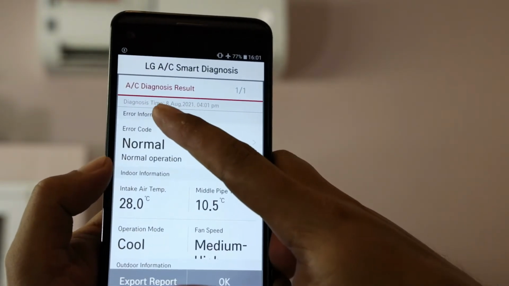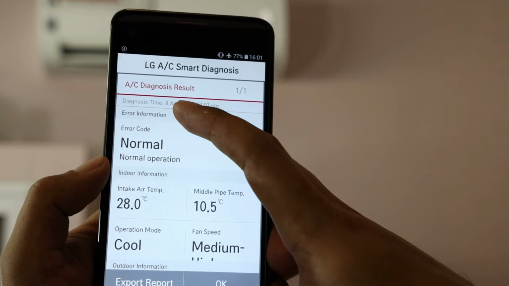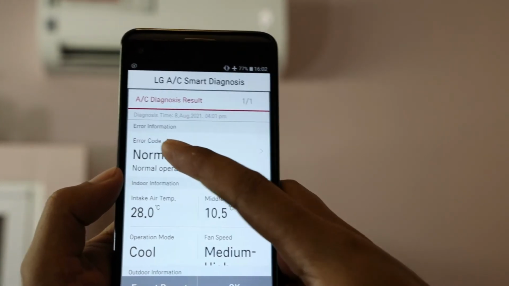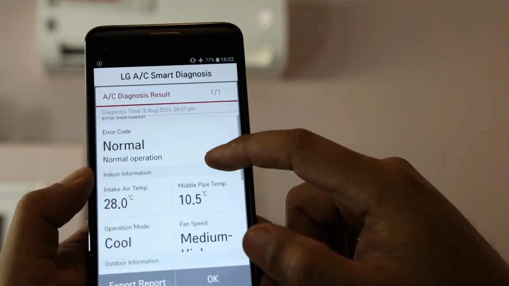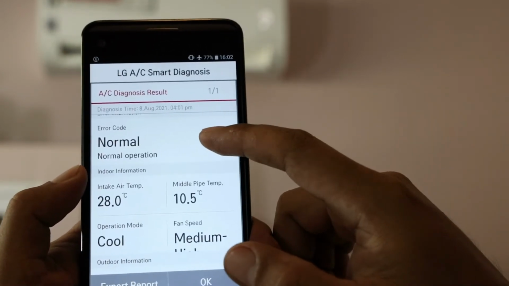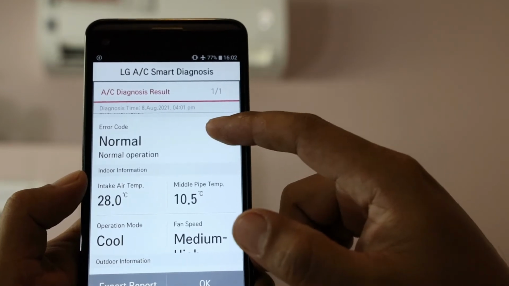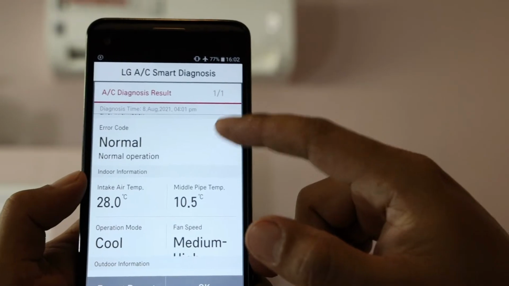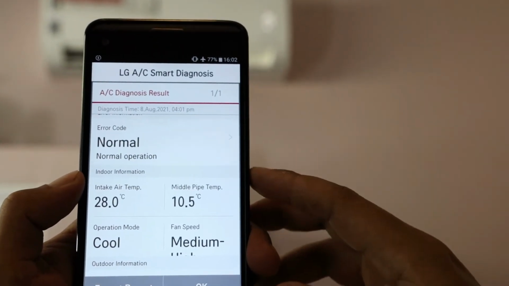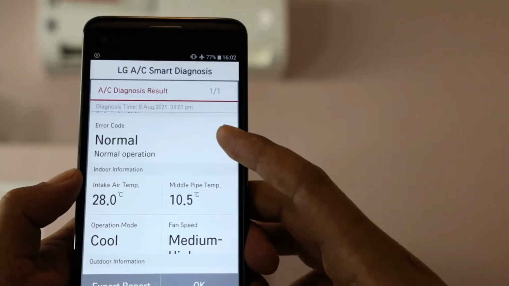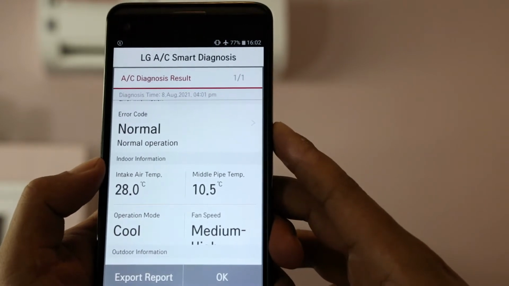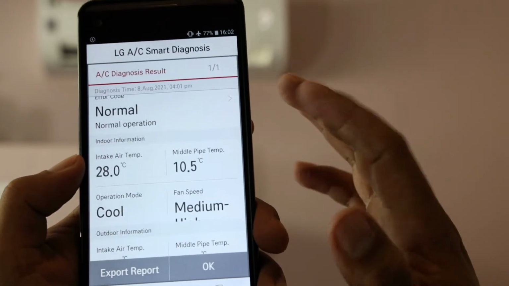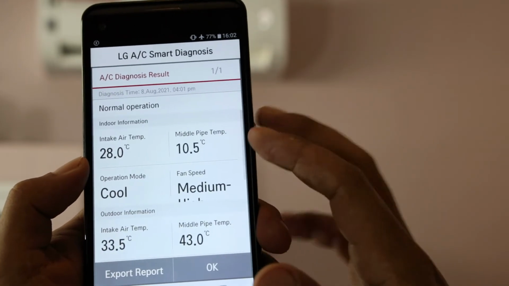I show you, diagnosis time 8 August 2021, yes, time 4 p.m., and then error code: no more operation. If the aircon has an error code, it will show something like CX05, CX10. So you can click and check the error code detail. You can see how to fix it. So now this aircon has no problem, no error.